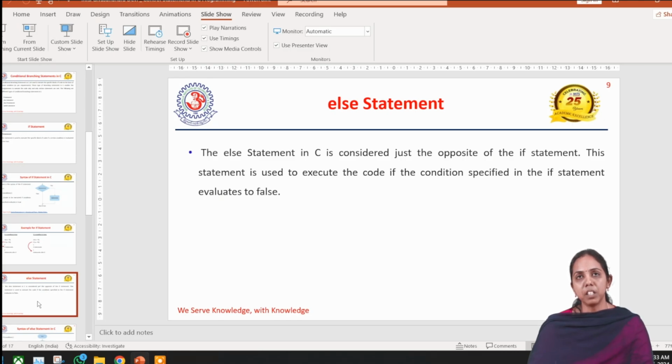Then the else part is where it goes when a condition is false. Else always indicates false. Else is a keyword which indicates that the false statements will be executed in a programming language. This is what the else statement is. Then coming to the syntax, how we will use it.